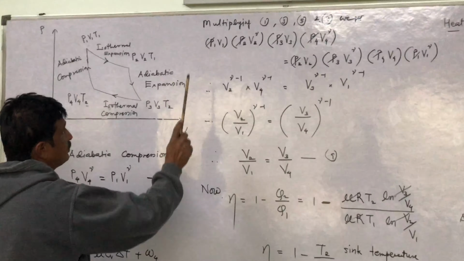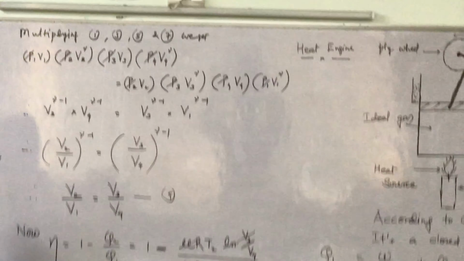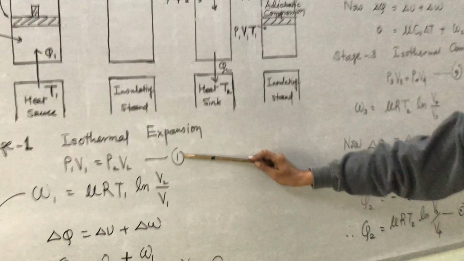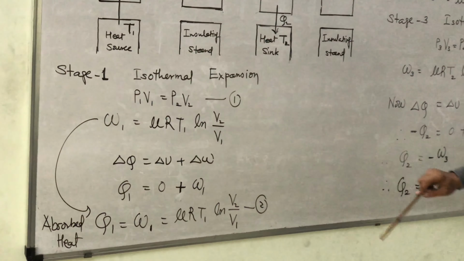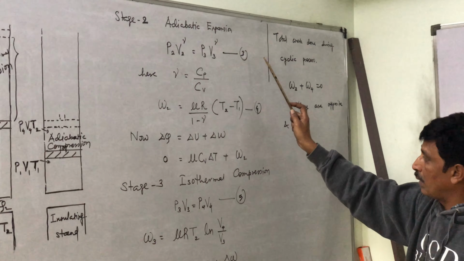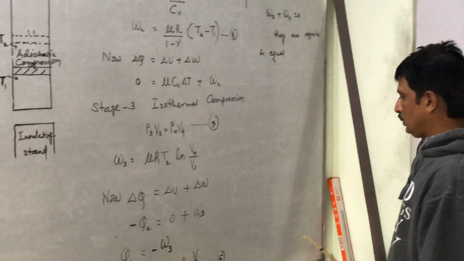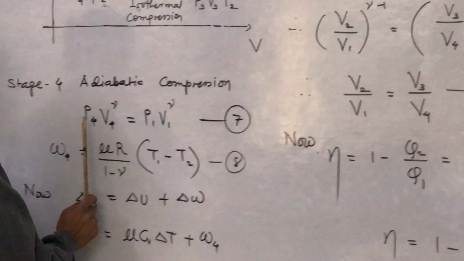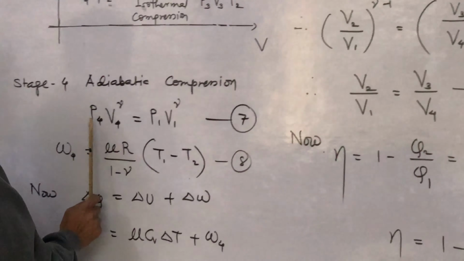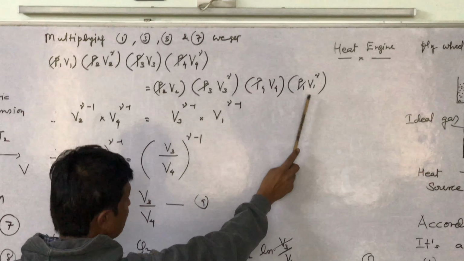Now multiplying the results 1, 3, 5 and 7. This one is 1: P1 V1 equal to P2 V2. 3: P2 V2 raised to gamma equal to P3 V3 raised to gamma. 5: P3 V3 equal to P4 V4. And 7: P4 V4 raised to gamma equal to P1 V1 raised to gamma. So the product of the left hand side is here and the product of the right hand side is here.